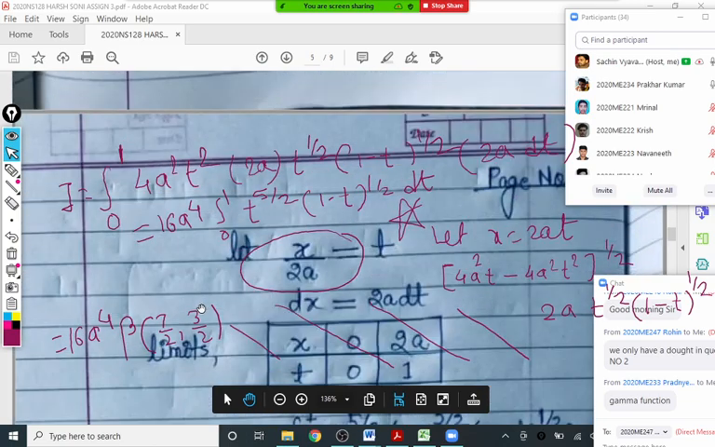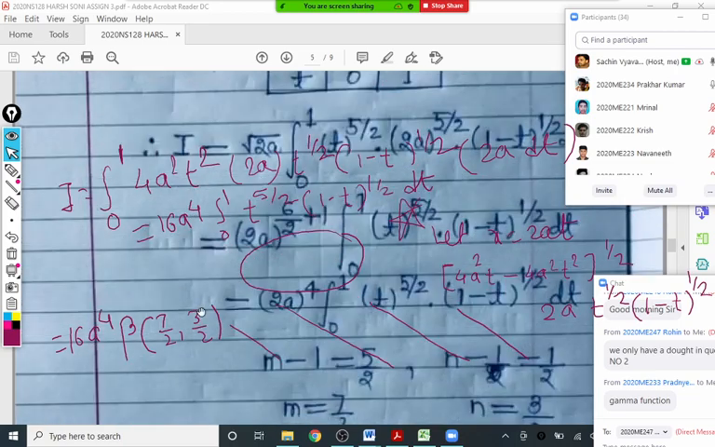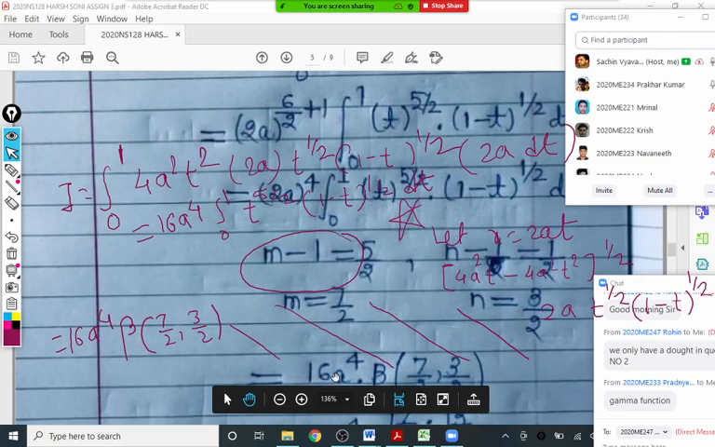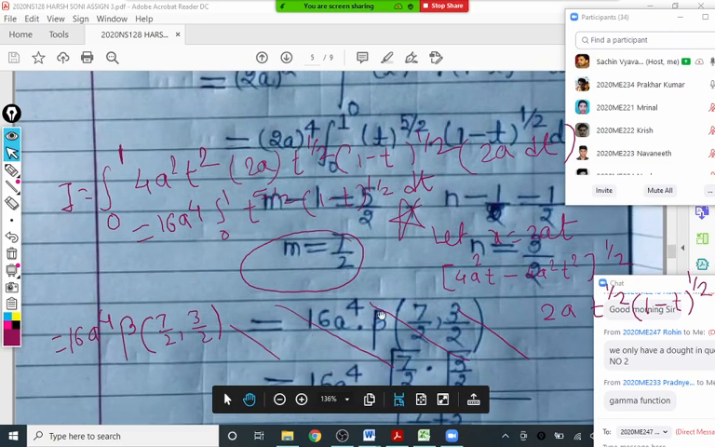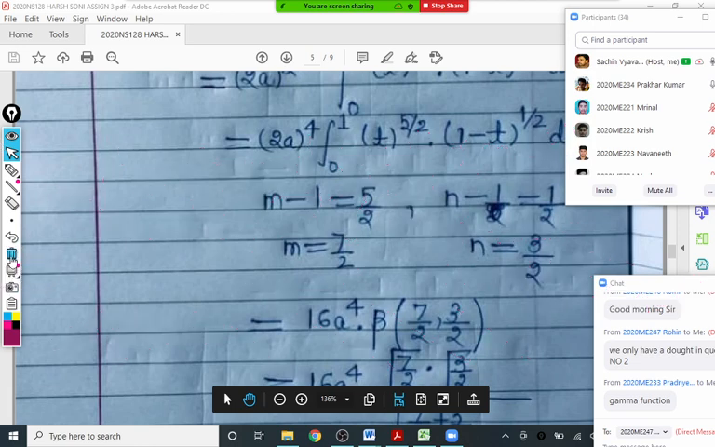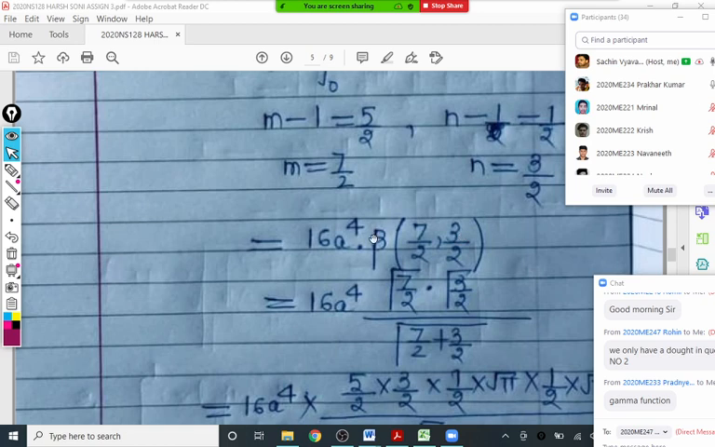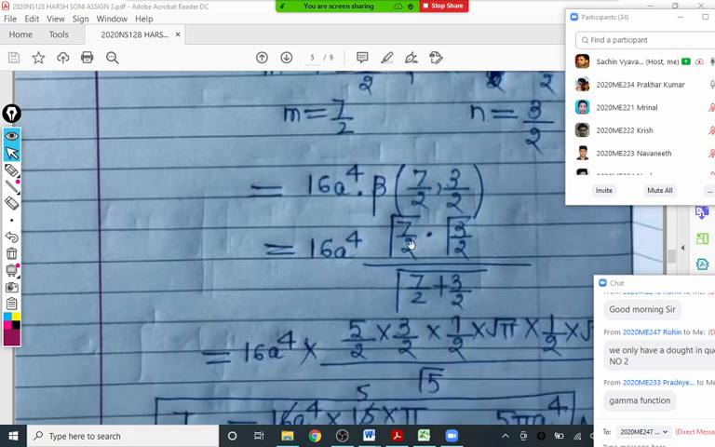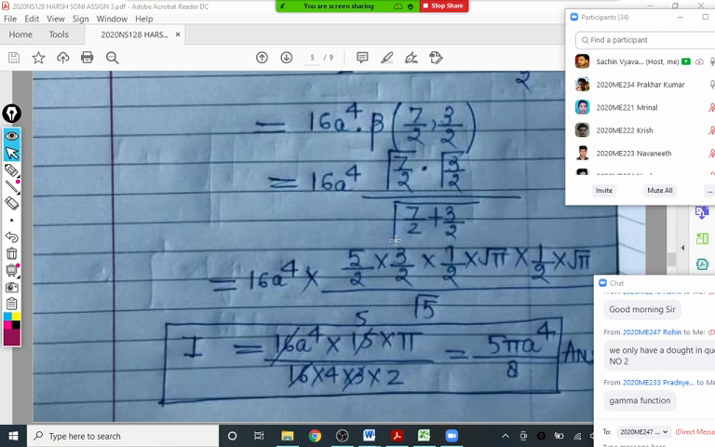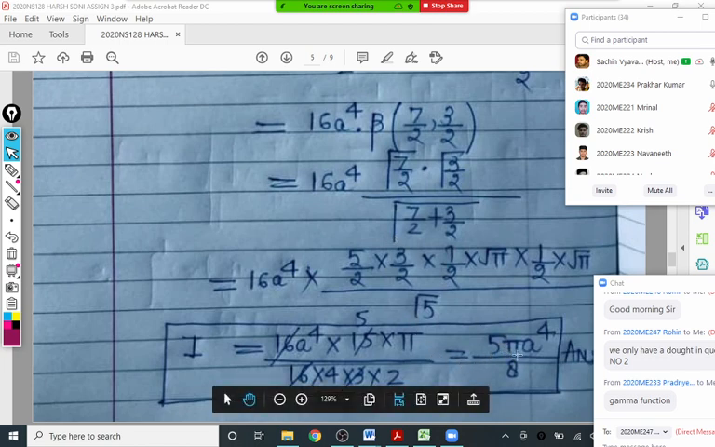Let me check whether he got the same. Yes, you will observe 16a raised to 4, whatever answer he got, that is also the same. Only he is writing a little lengthy. So 16a raised to 4 beta 7 by 2, 3 by 2 is the answer in the beta form. Now this beta is simplified with gamma: gamma m into gamma n divided by gamma m plus n. And again with simplification, we got the answer 5 pi a raised to 4 upon 8. If you have a doubt, tell me.